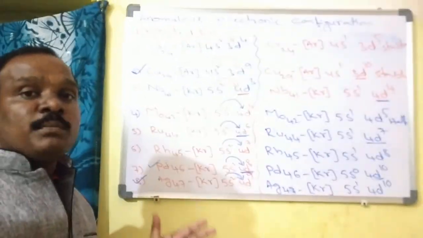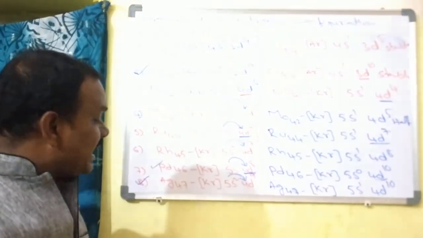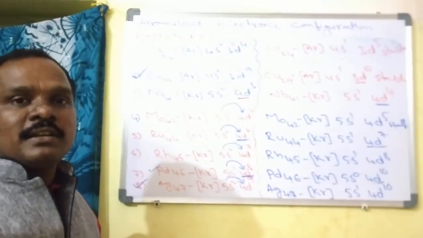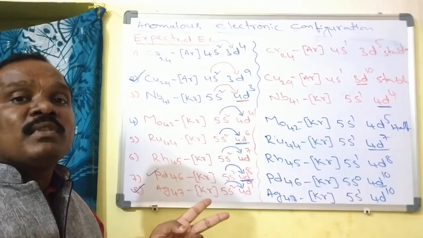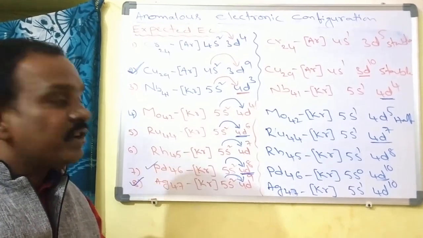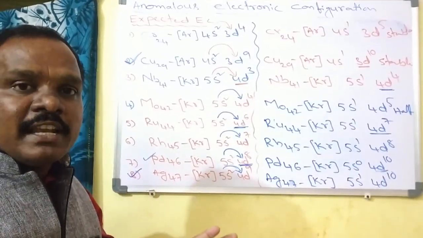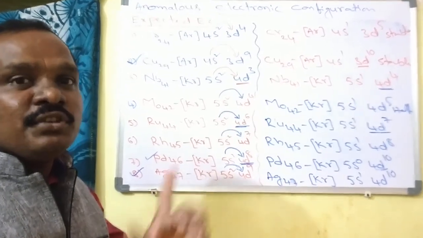Like platinum you take, like Rm you take. Okay, those two elements also exhibit anomalous electronic configuration. Okay, I will explain platinum and Rm. You see.